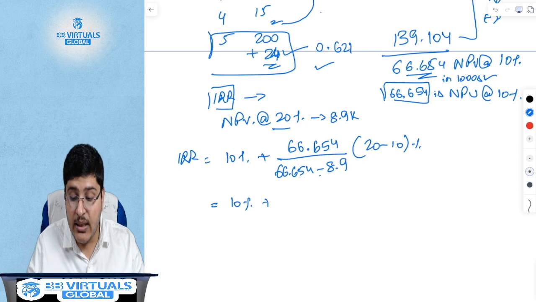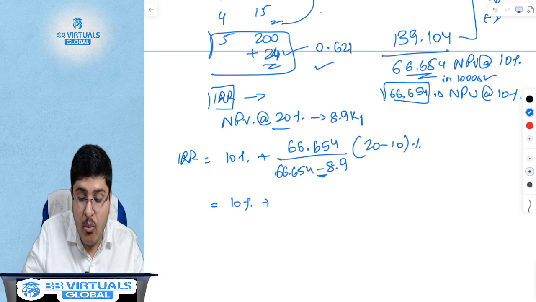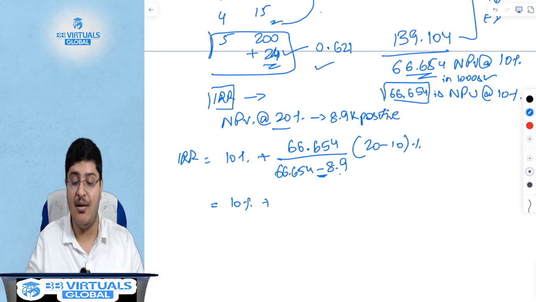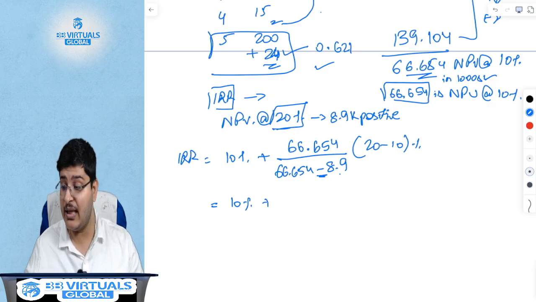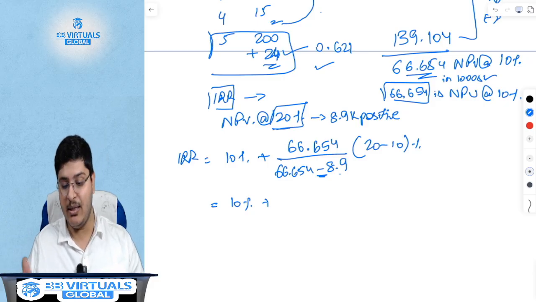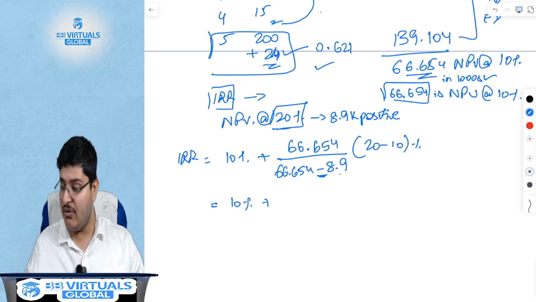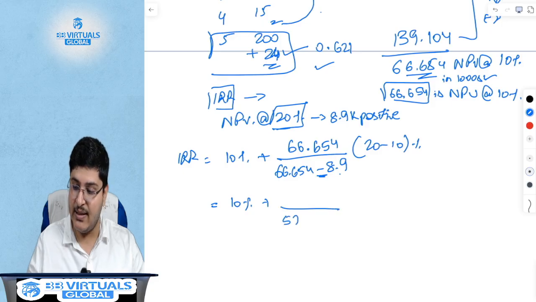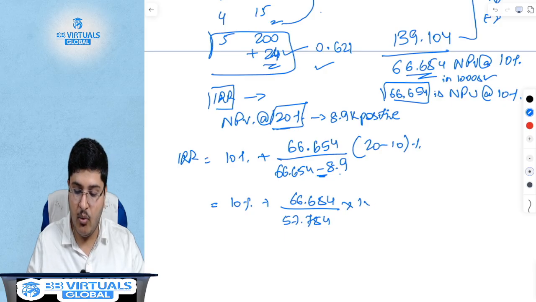In this case, 8.9 is a positive value because IRR is even higher than 20%. This is one of the examples I had given in this class itself, that there could be a possibility that both your rates are actually below the IRR, in which case both of these will be positive, and hence this is nothing but 57.754, because I've subtracted 8.9 from 66.654, into 10%.